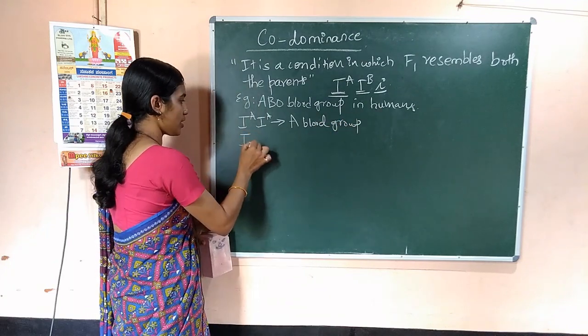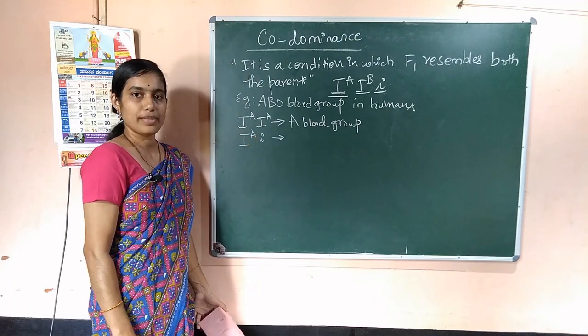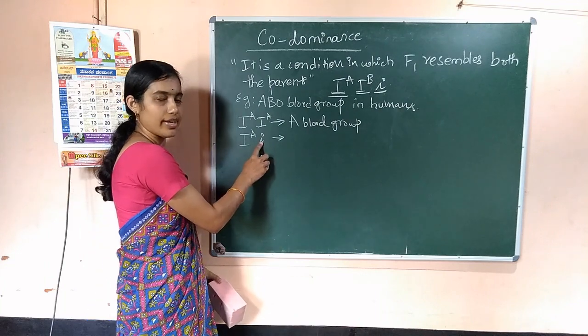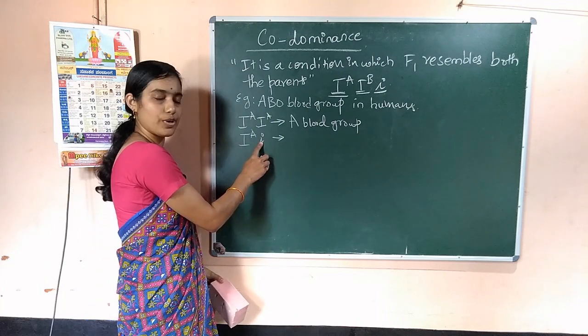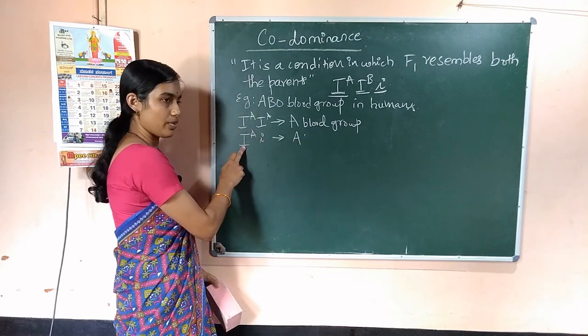And when the gene IA and small i is present, then what will be the blood group of that individual? Small i is recessive and does not produce any sugar, right? That means here also A blood group, right?